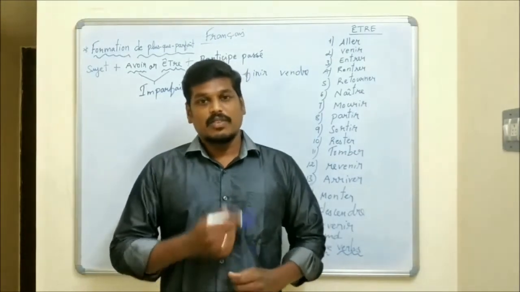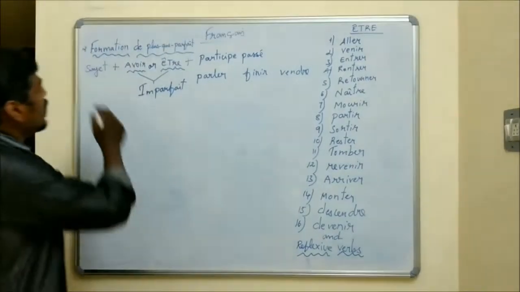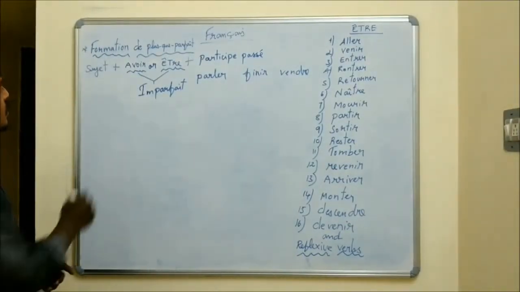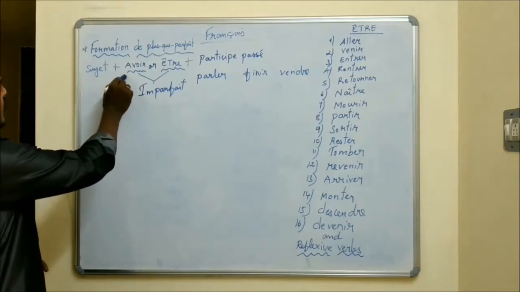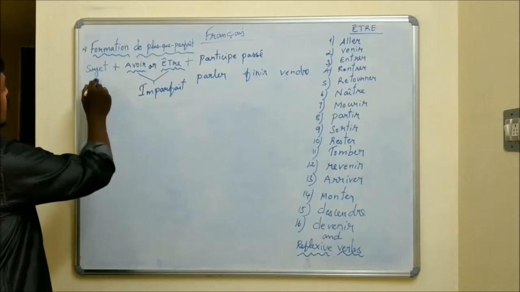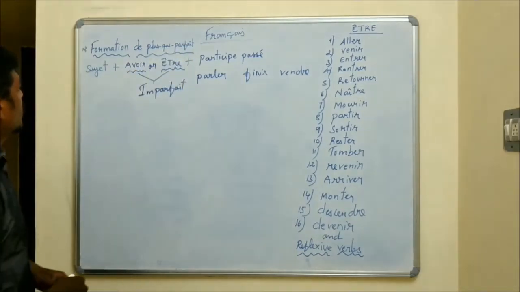First, we will see the formation of the past perfect tense. Let's go to the class. I have written here: formation of the past perfect tense. Sujet plus auxiliaire avoir ou être plus participe passé. Subject plus auxiliary avoir or être plus past participle.